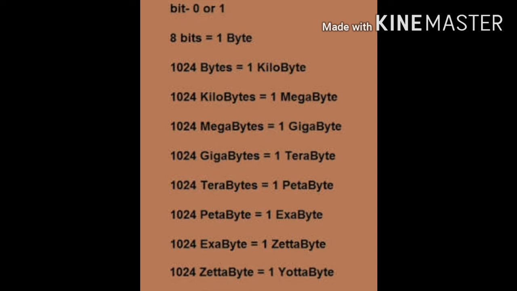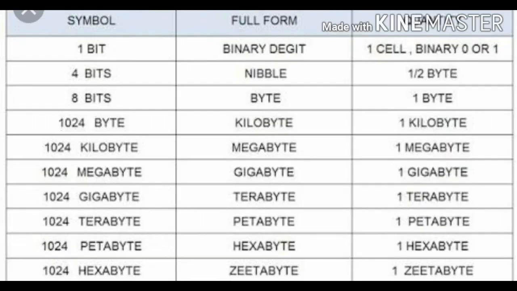Each zero or one is called a bit. A combination of 8 bits is called a byte. Now class, we will discuss the various terms used to measure storage or memory capacity.